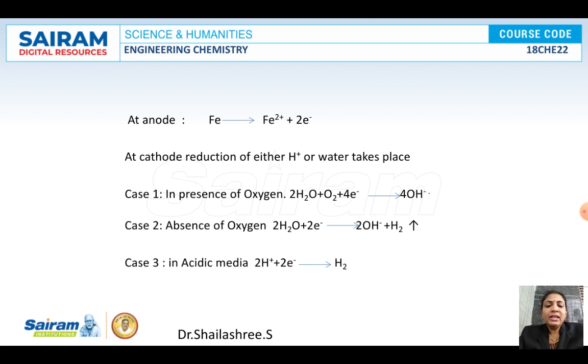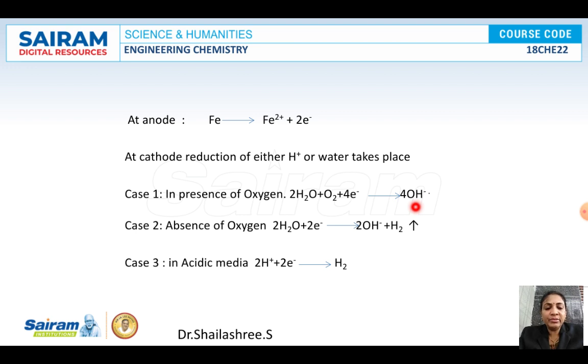How will it be? In presence of air or oxygen, in absence of air or oxygen, and in acidic medium. Let us see. Cathodic reaction takes place in three different ways. First one, in presence of oxygen: water reacts with the air or oxygen, and by accepting the electrons, it will get converted into hydroxyl ions.